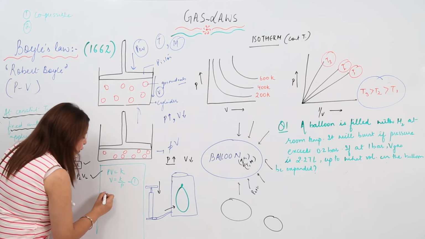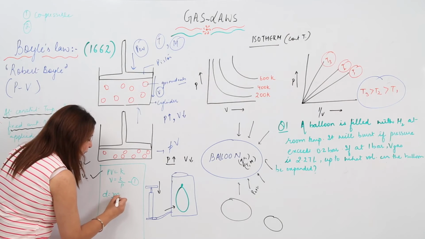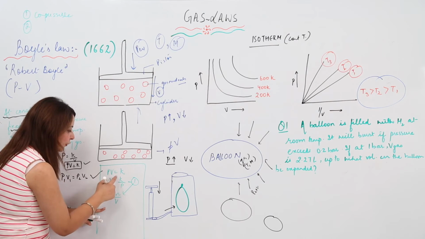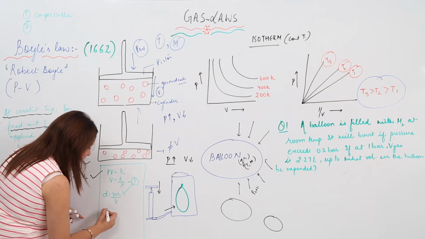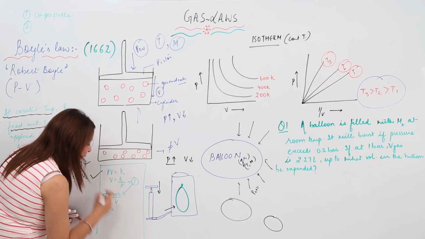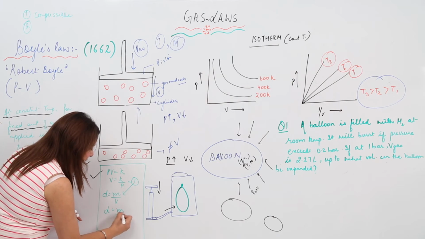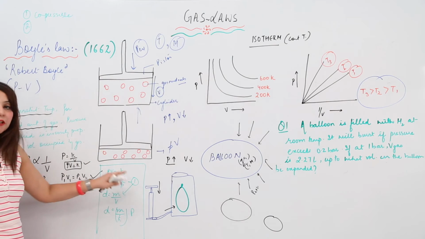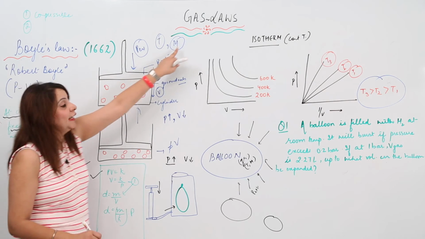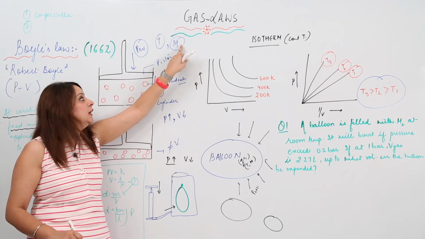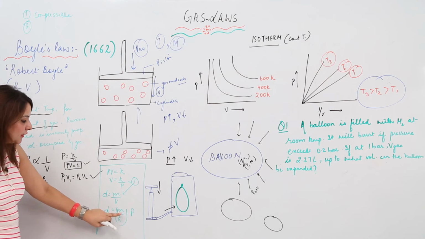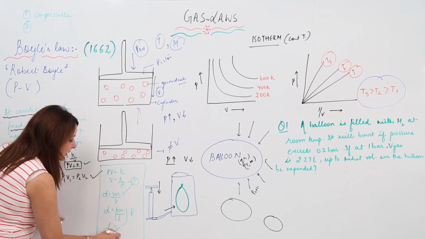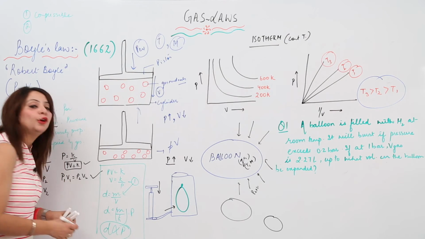Now if we talk about density, it is nothing but mass upon volume. So I can substitute this value of V. What do I get? I get D is equal to mP upon K. As we know, for Boyle's law we are keeping the mass constant. I told you when we started that the mass and the temperature are constant, and K is again a constant. So this indicates that density is directly proportional to the pressure of the gas.